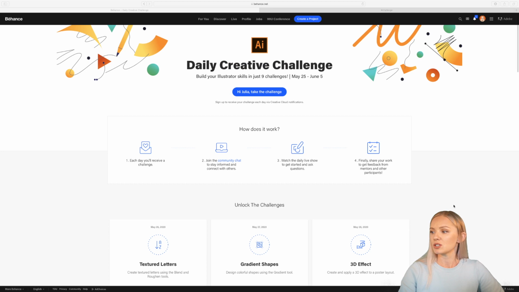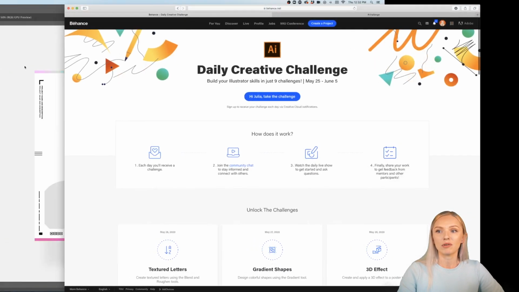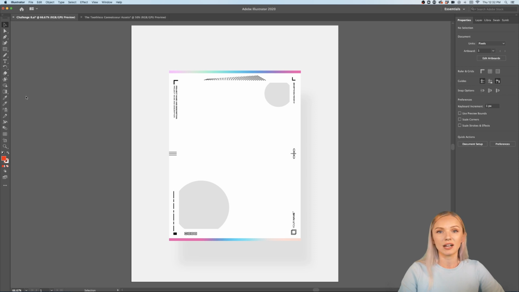But before that, I would like to mention that above the chat window, you will find the challenge tab. This is where you can find the starter file link. It's a file that I have provided for you guys to basically start from, and it looks like this. It's an Illustrator file that you can just download for free. You can also use it as a poster mockup. Feel free to do whatever you like and create something interesting with it.